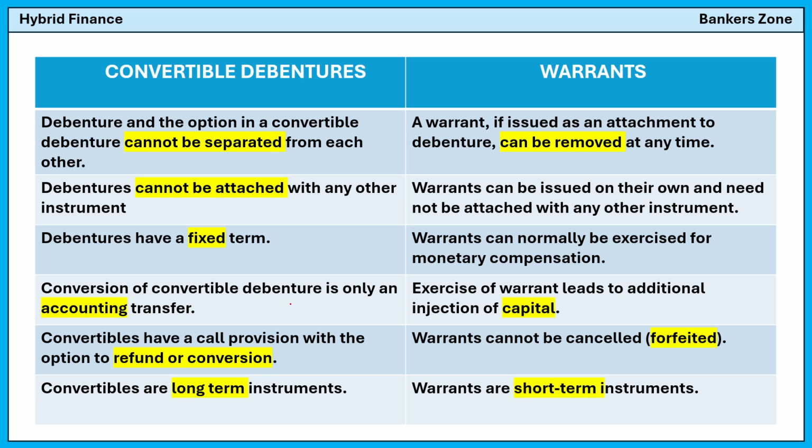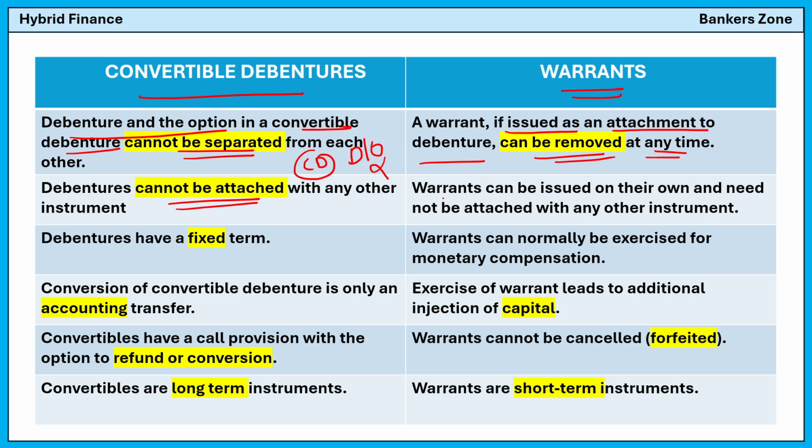Now see, what is the difference between the convertible debenture and the warrant? The debenture and the option in a convertible debenture cannot be separated from each other. However, a warrant, if issued as an attachment to a debenture, can be removed at any time. So warrant is like a coupon which can be removed anytime. Debenture cannot be detached. However, a warrant can be issued on its own and need not be attached to any other instrument.